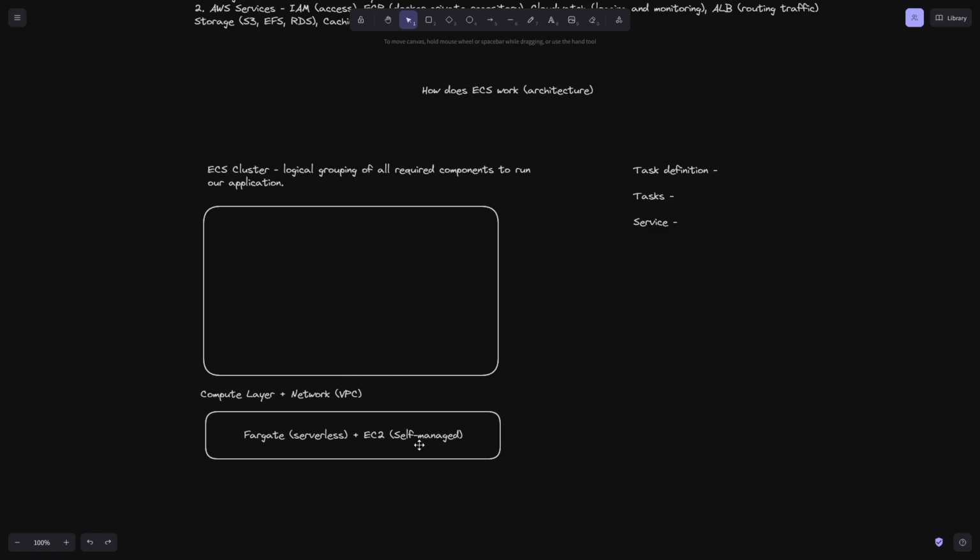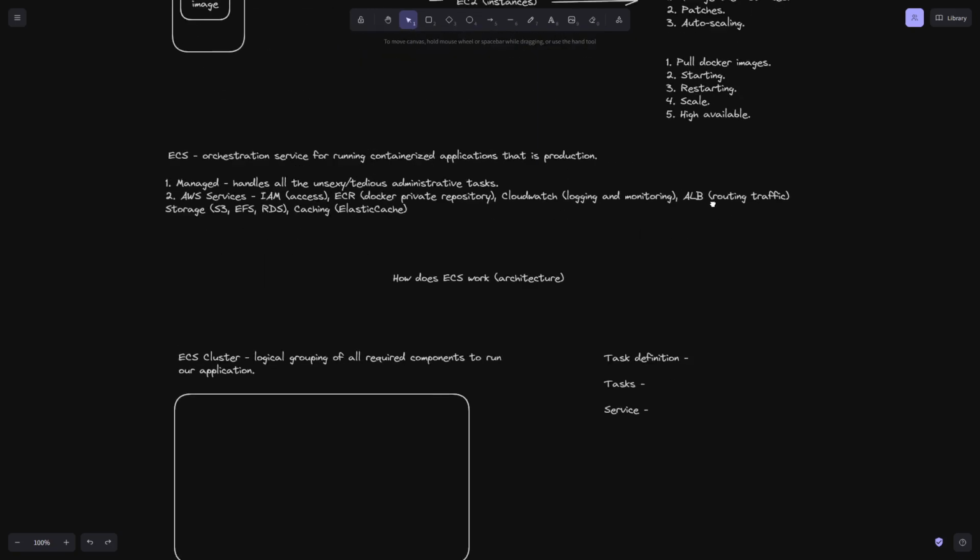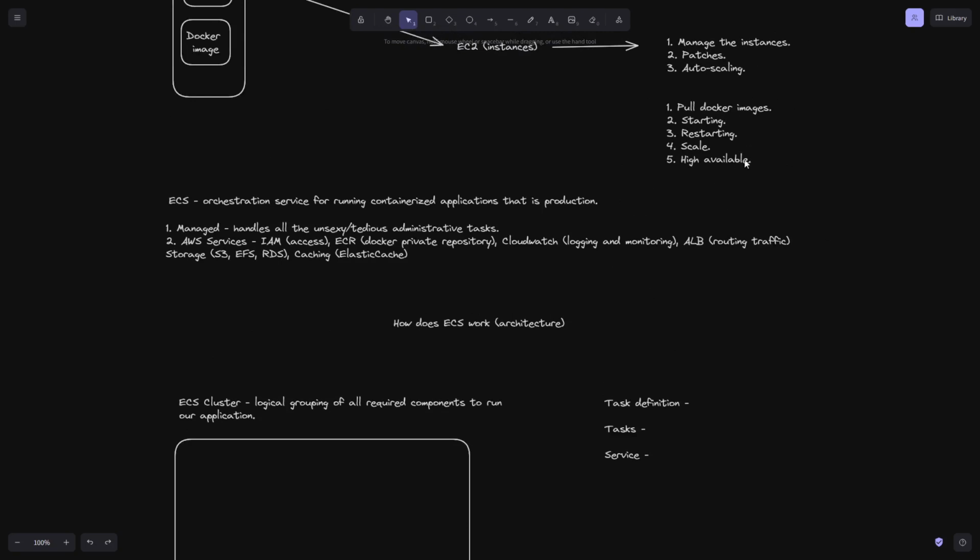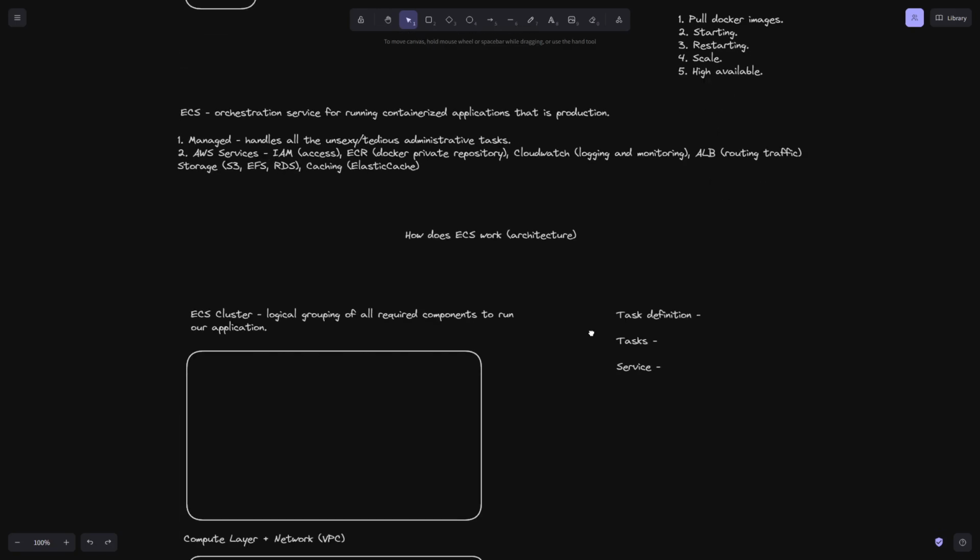And then in terms of compute, where the containers will actually run, we have two options: Fargate, which is a serverless offering, meaning that we're running our containers on virtual machines that we don't really have to manage. We don't have to do any of these tasks over here. That's what Fargate does for us. It'll pick up on the resources that are required, and it'll provision instances accordingly, and will handle all of the managing of those instances.